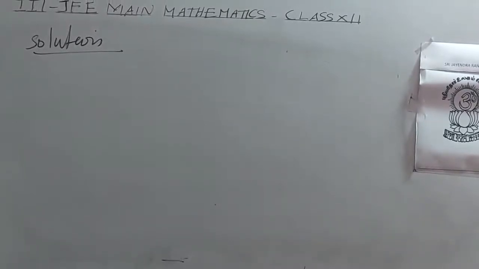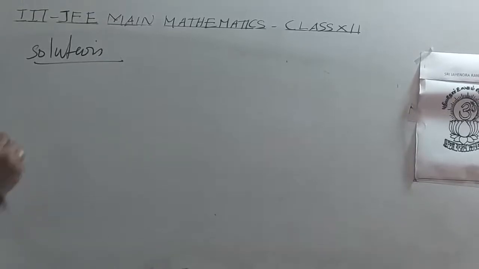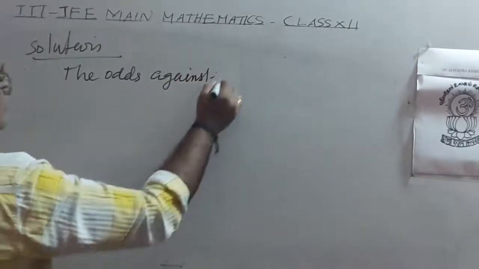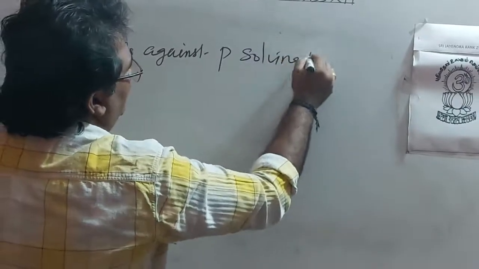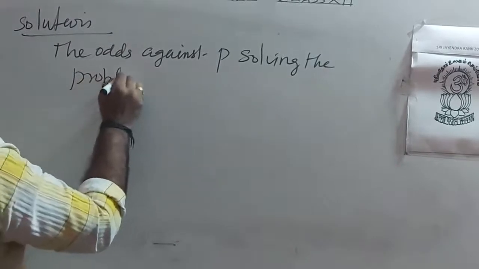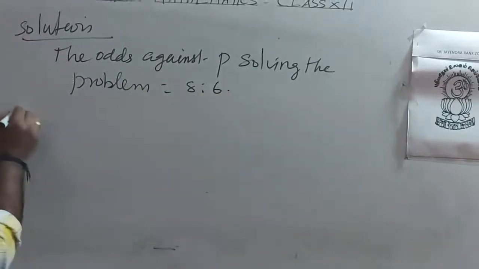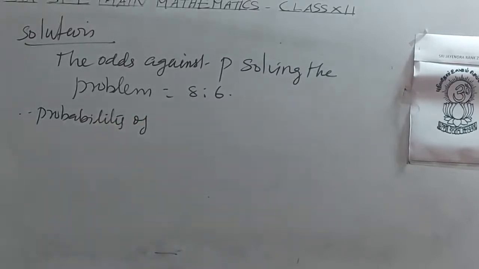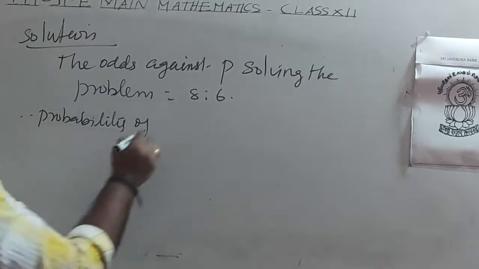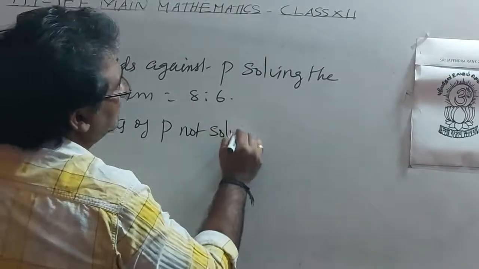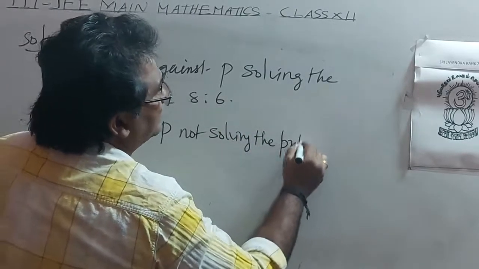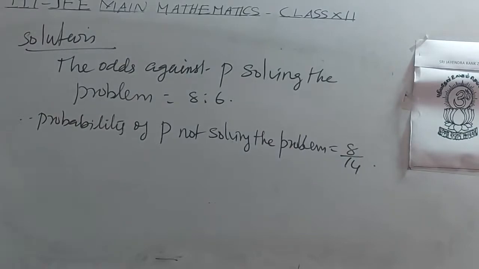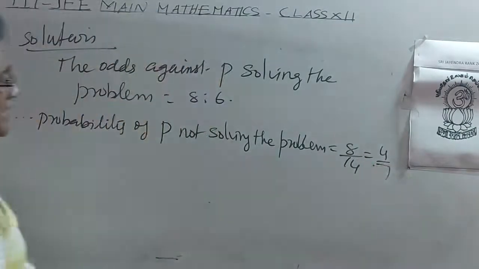Solution. The odds against P solving the problem are 8 is to 6, that is, the probability of P not solving the problem equals 8/14, that is equal to 4/7.